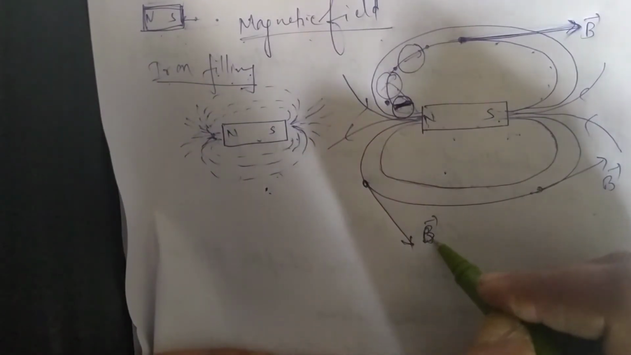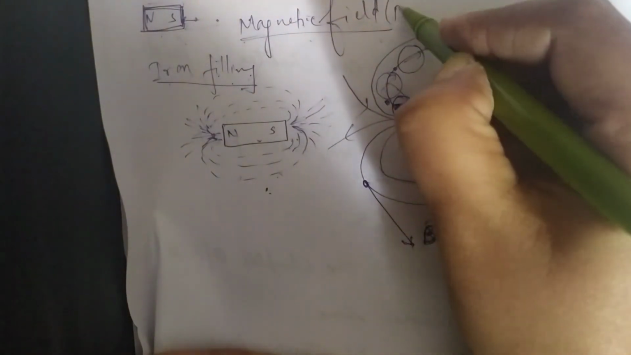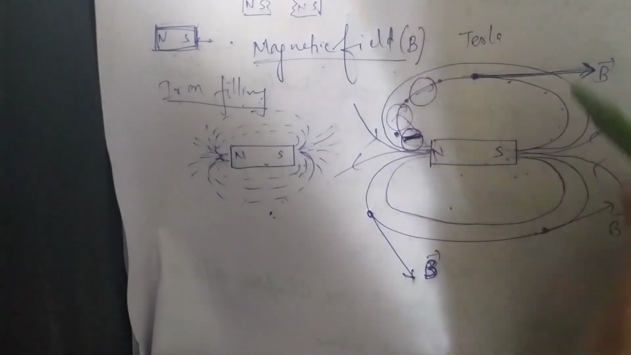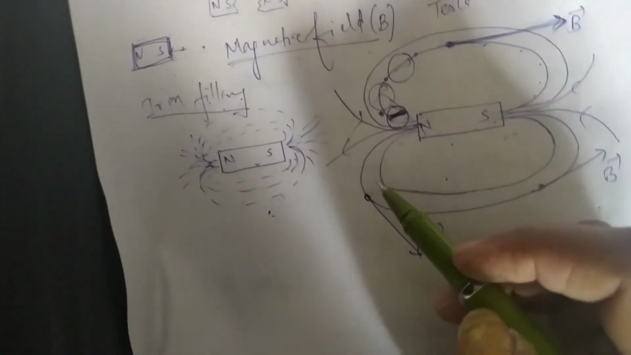I have written B here. B is the symbol for magnetic field. We represent magnetic field by B, and the unit of magnetic field is the Tesla. Now, what are the properties of these magnetic field lines? They are very, very important.